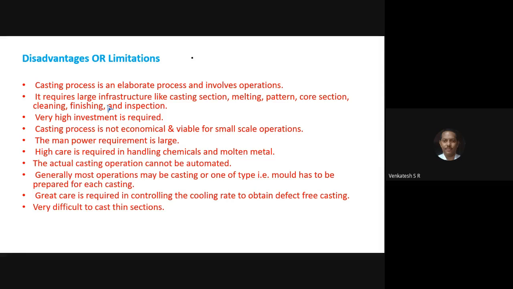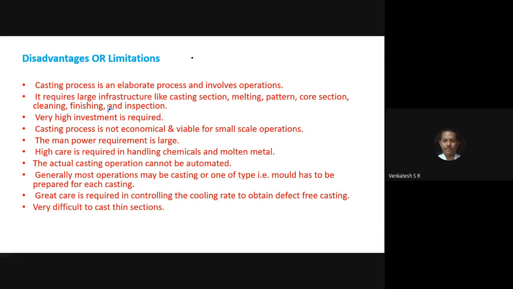So for that reason, you have 10 or more disadvantages. If you have this question in the examination, write a minimum of 5 advantages and a minimum of 5 disadvantages or limitations. Say, write down the question.